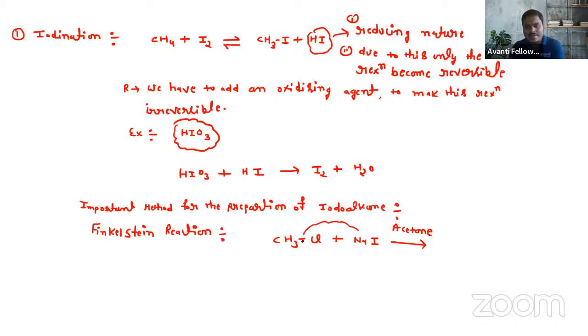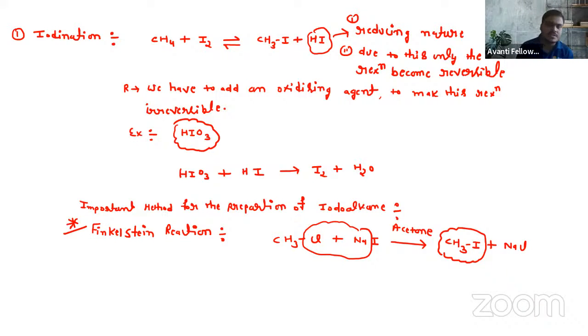NaCl will be formed and removed, and what will form, beta? That is CH3I. So this is the method for the preparation of iodoalkane, also known as the Finkelstein method. Always remember this. This is one of the important methods for the preparation of iodoalkane, also known as the Finkelstein reaction. I hope this is clear to you.